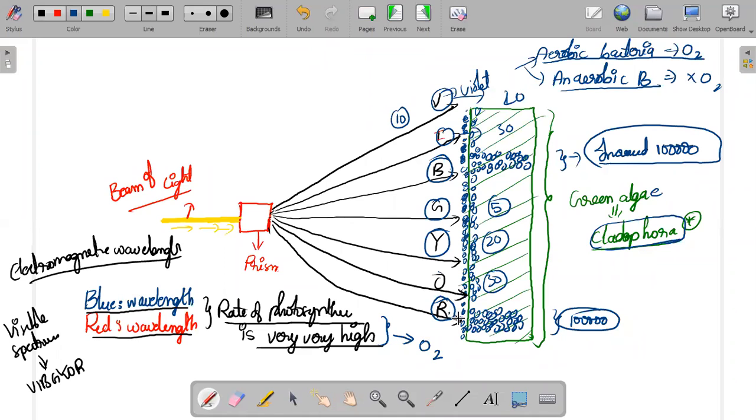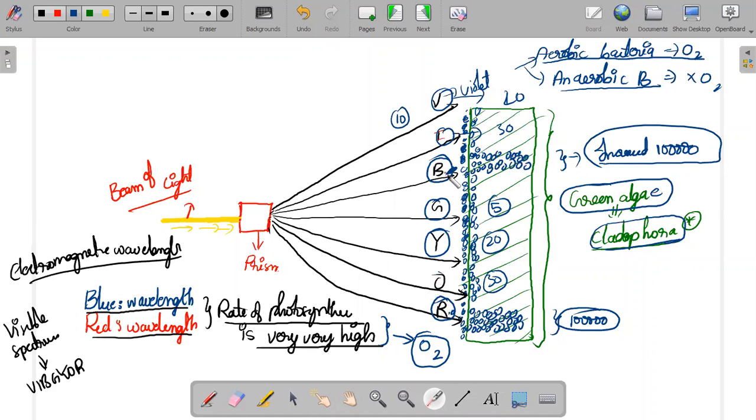So at the blue and red area, what is happening? This green algae is performing a higher amount of photosynthesis compared to the other light areas. At the blue area and red area, the rate of photosynthesis is very, very high, and as the rate of photosynthesis is very high, they are producing what end product? Oxygen. So they are producing a heavy amount of oxygen at the blue area and the red area, because the rate of photosynthesis is higher there, producing higher oxygen levels.